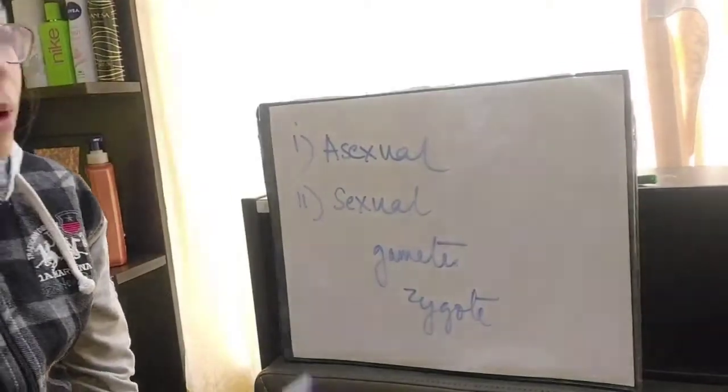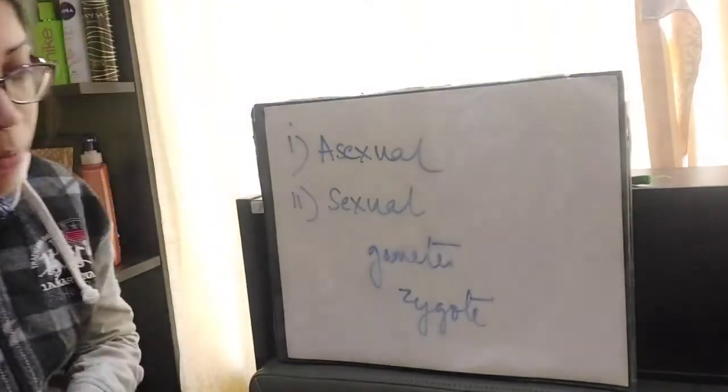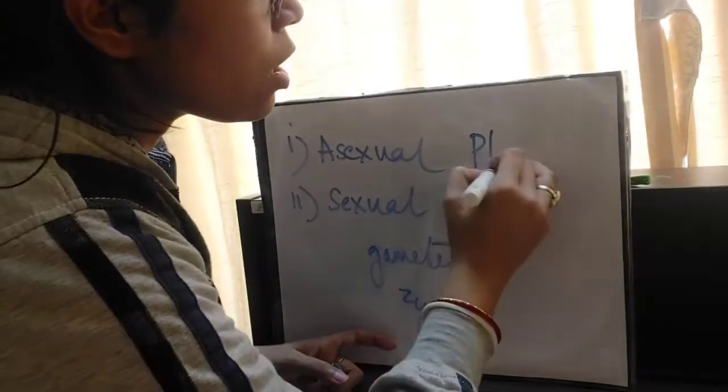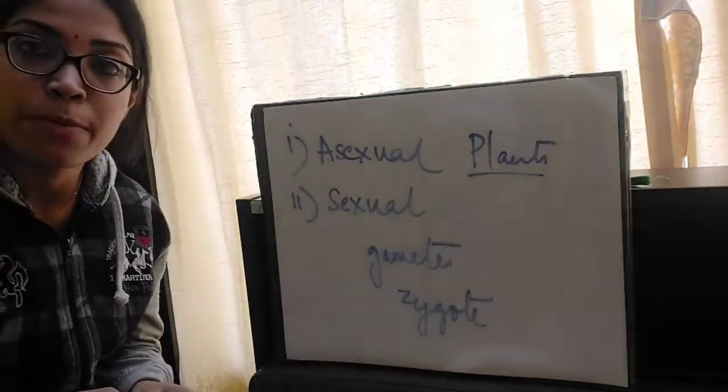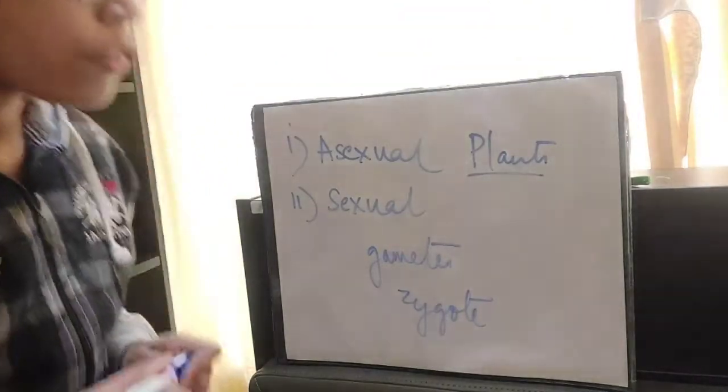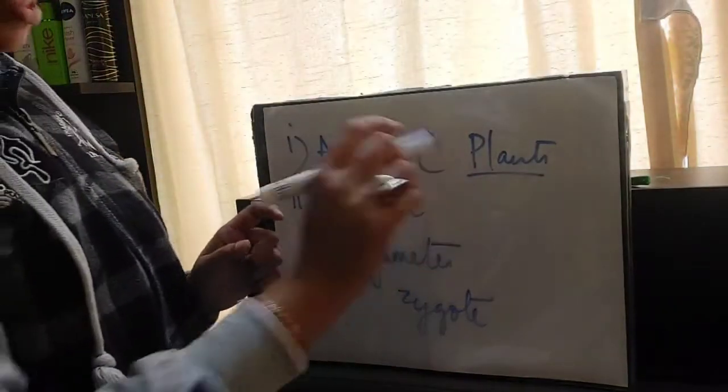Now we will talk about asexual reproduction in plants, because this chapter is all about how reproduction takes place in plants. So we will talk about asexual reproduction in plants.